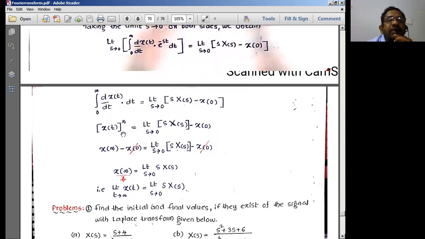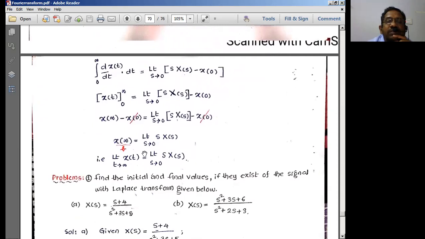Now x of t, from the simple integration rules, is x of t over the limit 0 to infinity. Then limit s tends to 0 of s into x of s minus x of 0. So I can expand this as x of infinity minus x of 0 is equal to this particular part. So x of 0 will get cancelled, and I am left with x of infinity is equal to limit s tends to 0 of s into x of s.